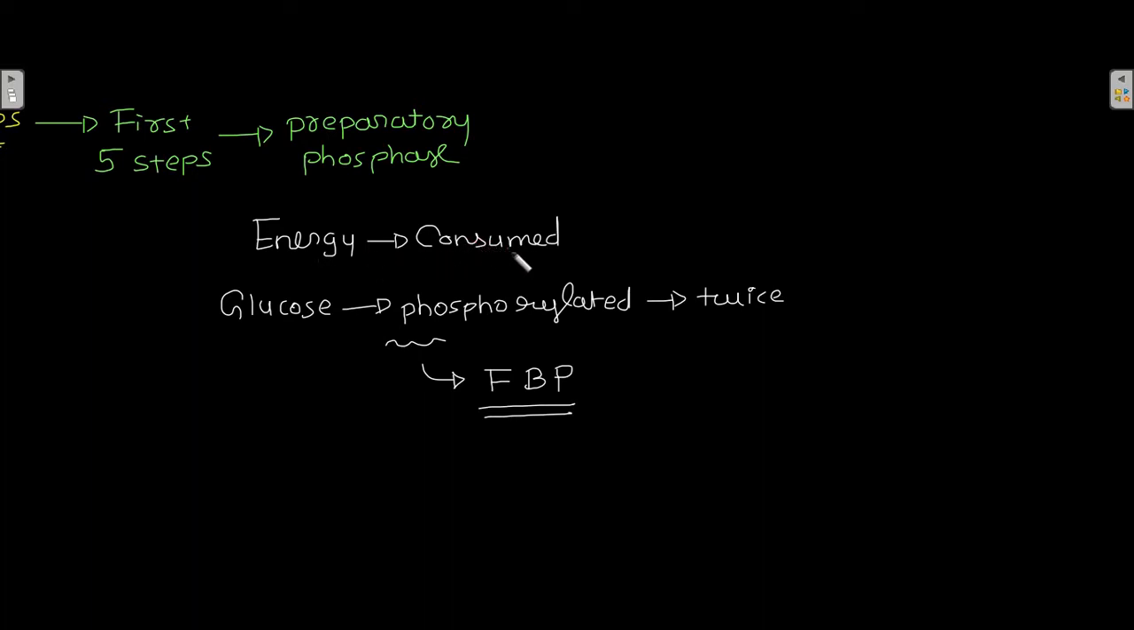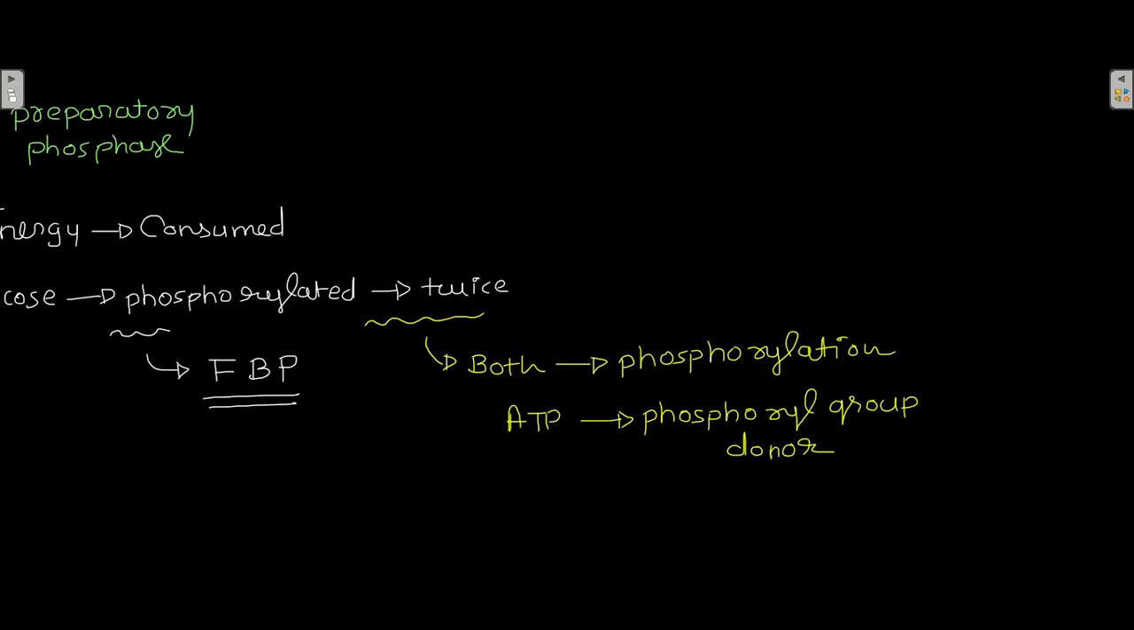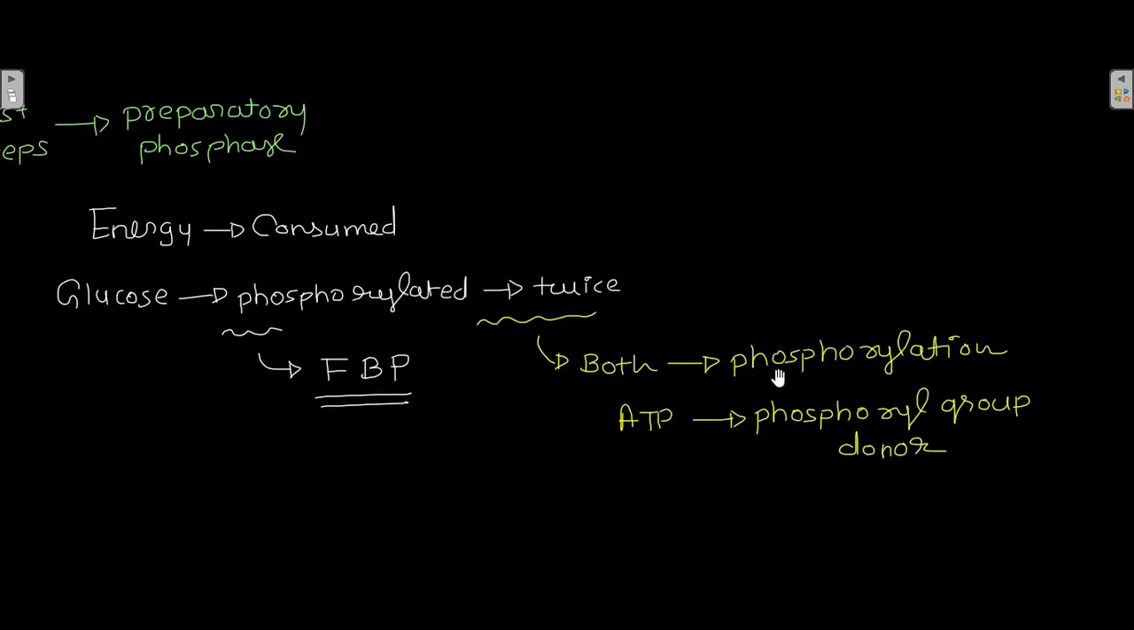And why is energy consumed? Because glucose is phosphorylated twice. And when glucose is phosphorylated twice, it is converted into FBP, that is fructose 1,6-bisphosphate. Now for both of these phosphorylations, ATP is acting as the phosphoryl group donor. Okay, the glucose is phosphorylated twice, right? So in both the reactions, ATP is acting as the phosphoryl group donor.